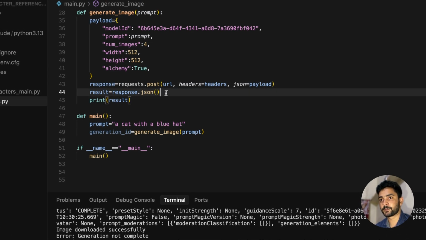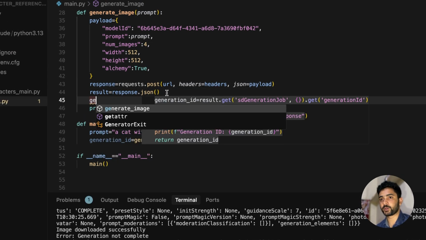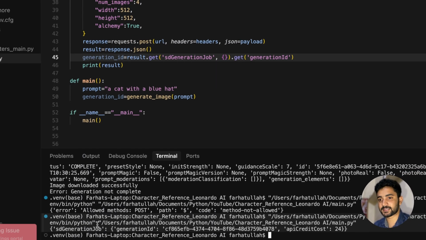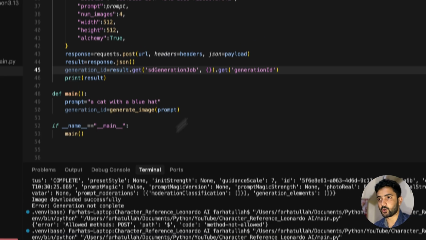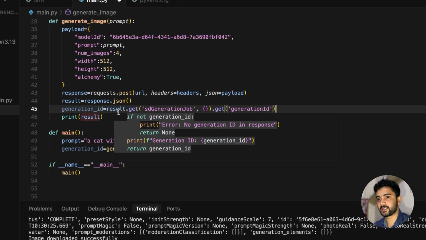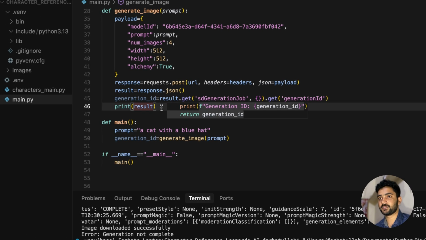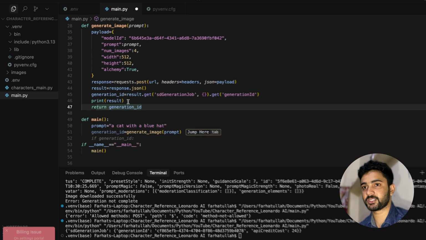So now we are trying to get hold of the generation ID. The generation ID, it's already suggesting. So this is exactly the same array. With the help of this, we are going to get hold of the generation ID, and after this we are going to return the generation ID.